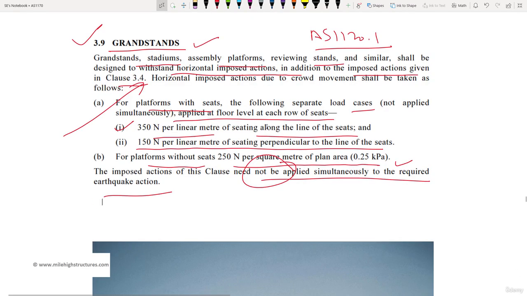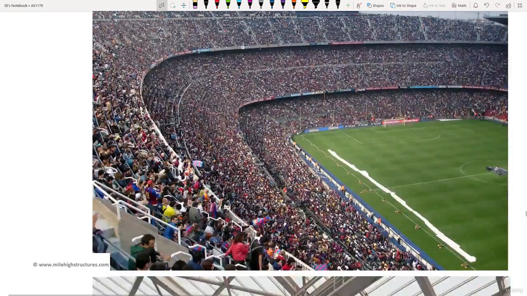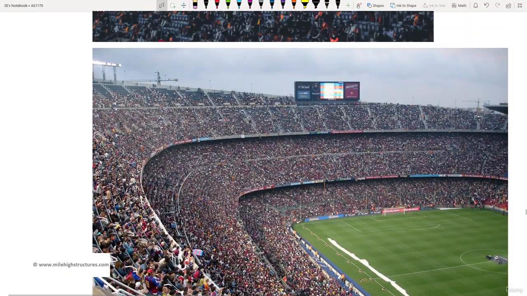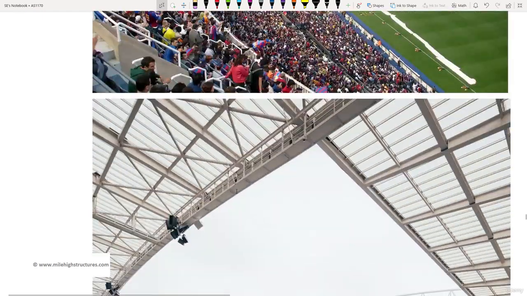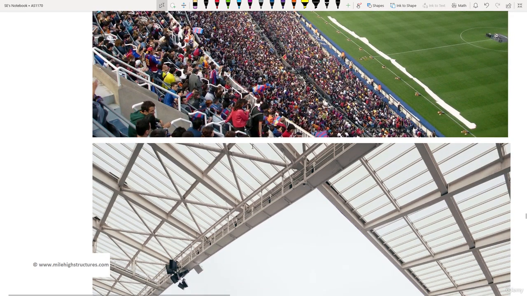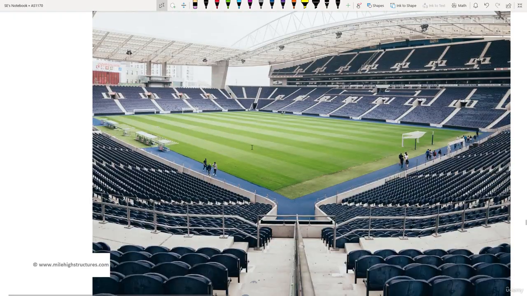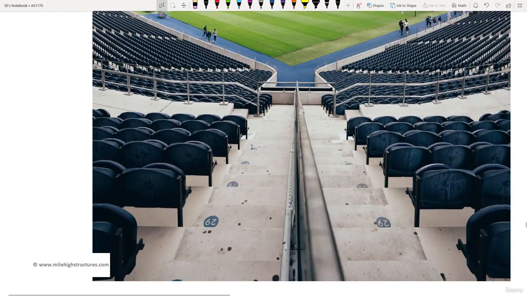So this is just, we can say, a horizontal imperfection or a horizontal load. Obviously, if we are talking about a structure, something like this, then it is not only the vertical load. We are talking about the horizontal load also. That may be due to the nationality, or that may be due to the eccentricity of the seating arrangement, or due to human behaviors. So that is the basic criteria when we are talking about the design of the cricket stadiums.